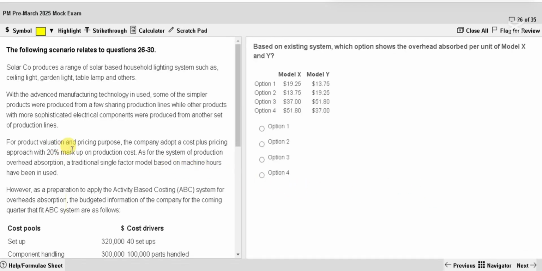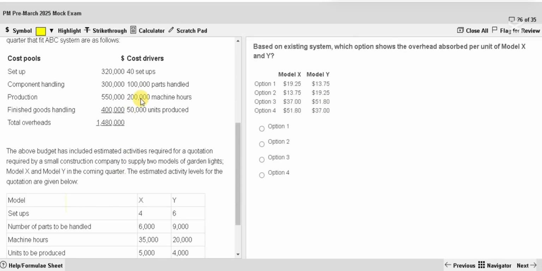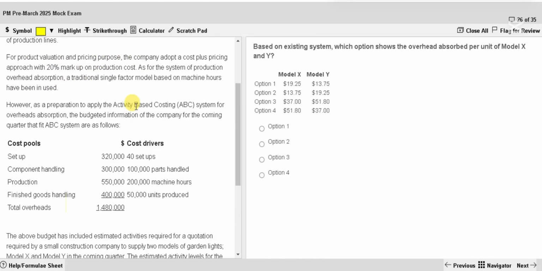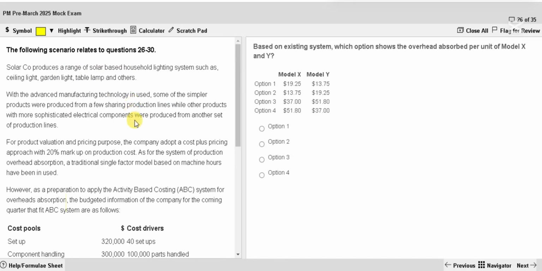Next set seems like ABC, cost pool, cost driver, nice. Solar company produces a range of solar based household lighting systems such as ceiling light, garden light, table lamp, and others. With the advanced manufacturing technology in use, some of the simpler products were produced from a few sharing production lines, while other products with more sophisticated electrical components were produced from another set of production lines.